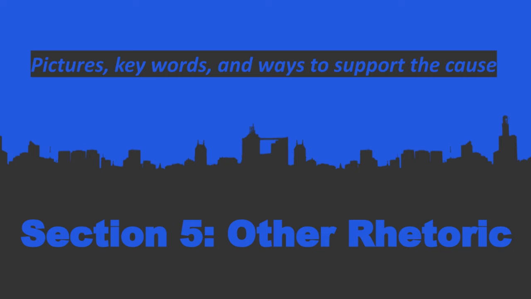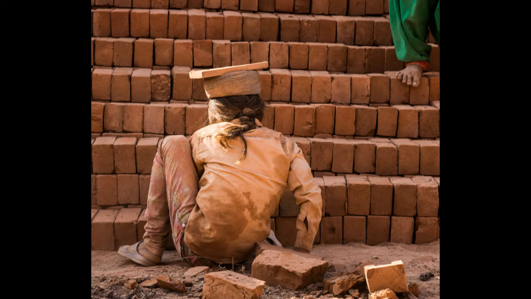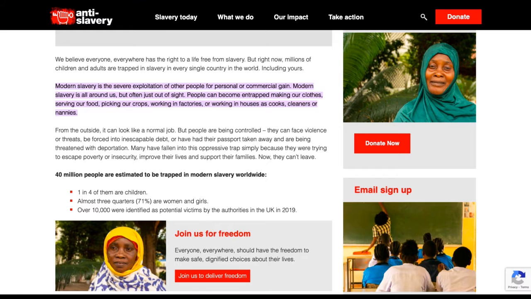Section 5. Other rhetoric. There are other components of rhetoric outside of those 3, though. For instance, think about the pictures that are used in this page. This top one seems to show a child doing some sort of manual labor, and the rest seem to show people of color in third world conditions. They definitely invoke a sympathy in the reader with a sense of white guilt, but the page never actually mentions the picture's relevance to anything.